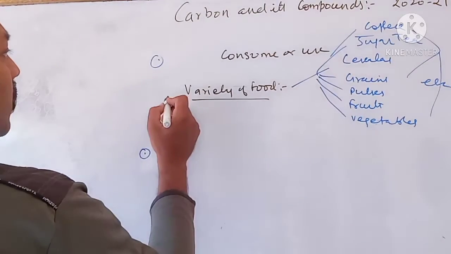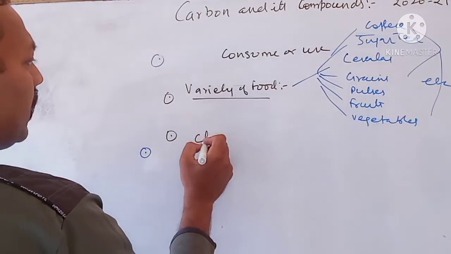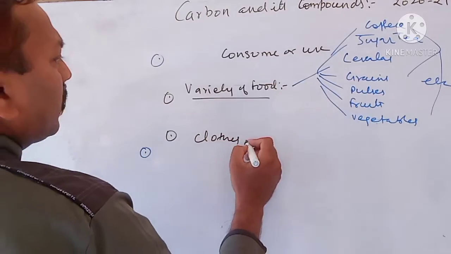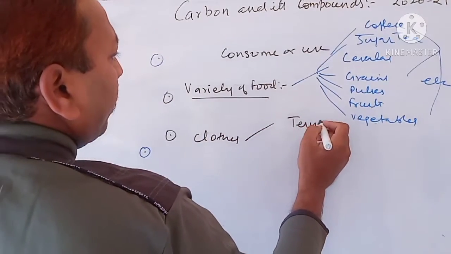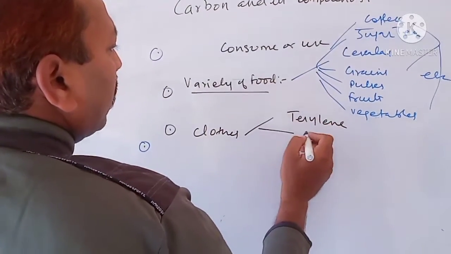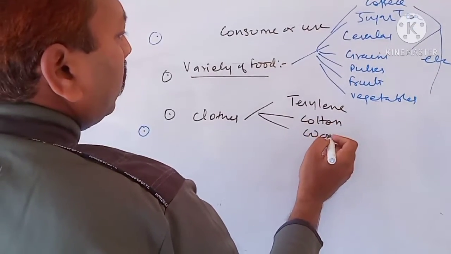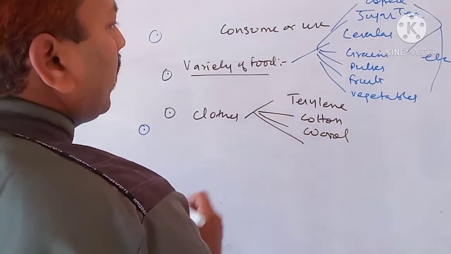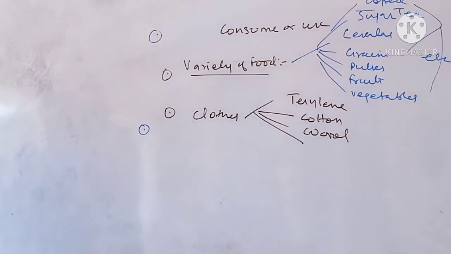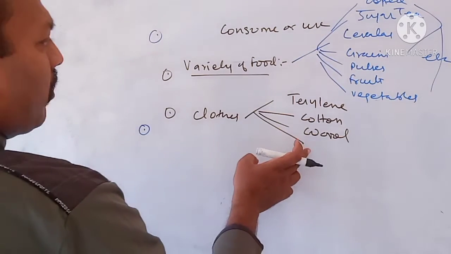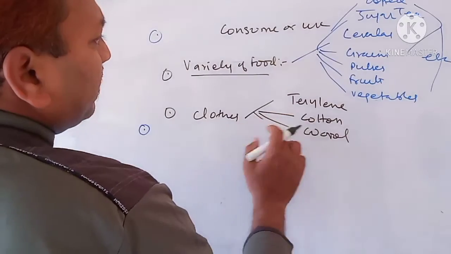Second, we use cloth also. Cloth may be terylene, cotton, wool. Cloths are made up of these.